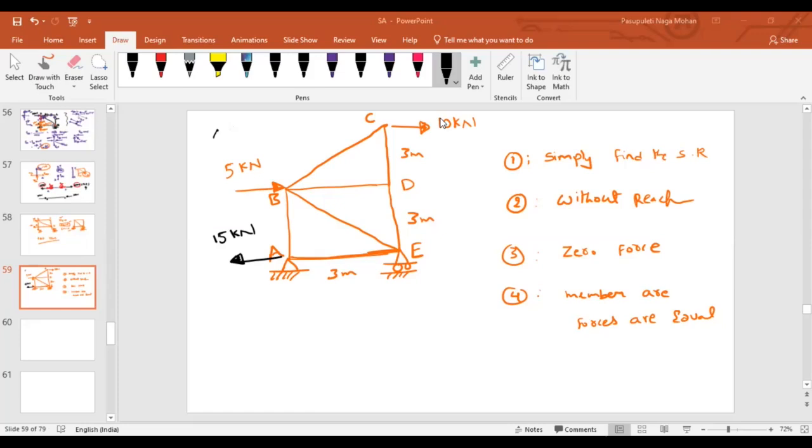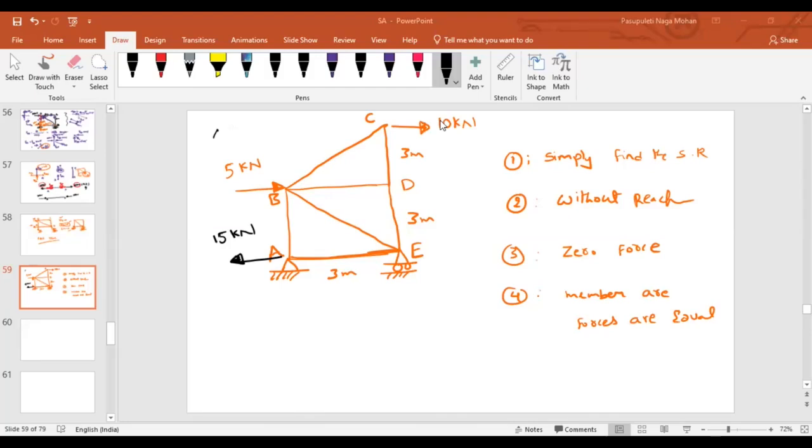Yes, sir. Because there is no vertical load, if you add the reactions at A and at E, they should be zero. That means as there are no applied loads, if one is acting upward, then the other should act in the opposite direction. Then only, if you sum it up, do they make zero.